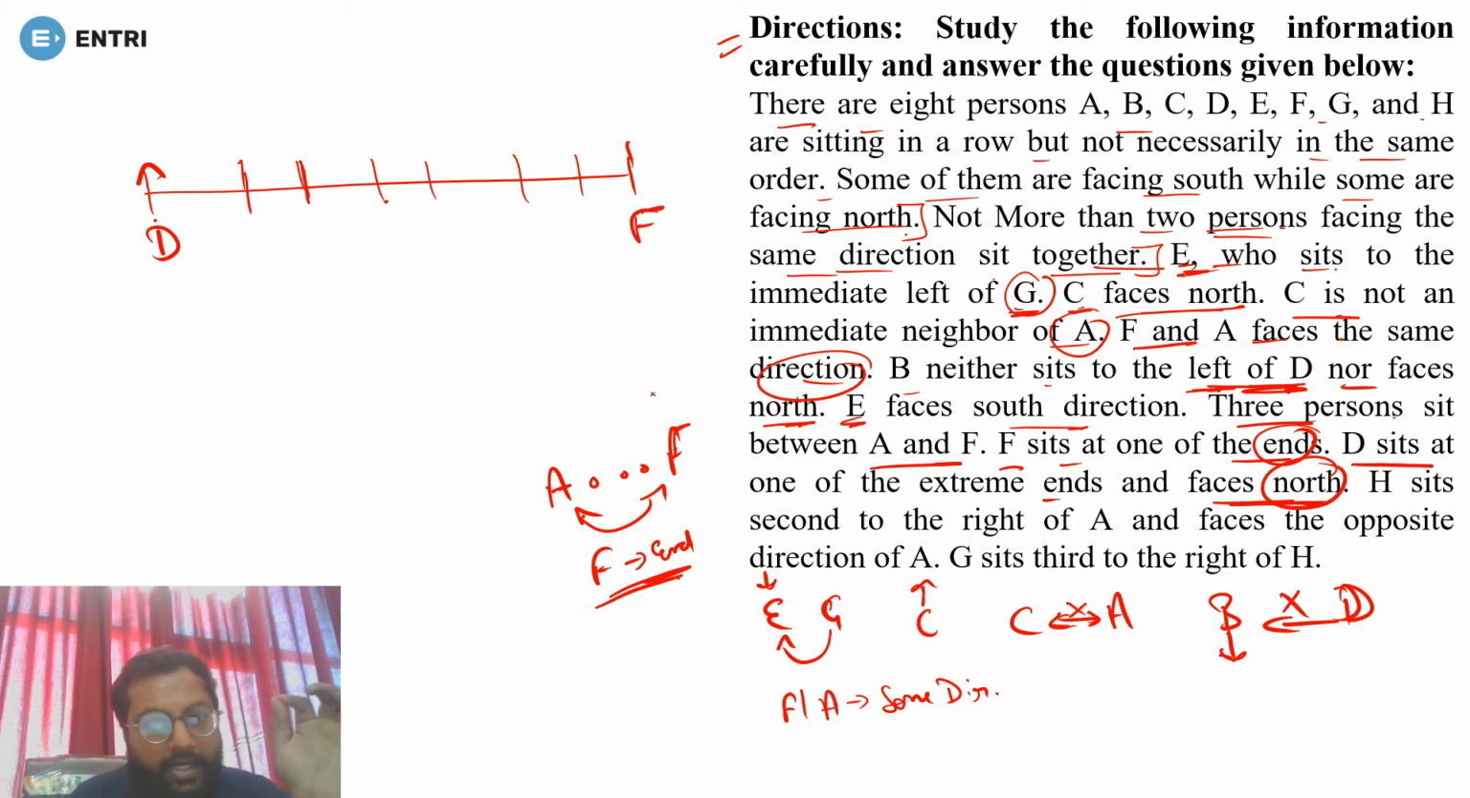Is it clear? Done. Okay, next is that between A and F there are 3 persons. 1, 2, 3. A must be here. Yes or no? Done. Now F and A must be facing the same direction, that we will use after that.